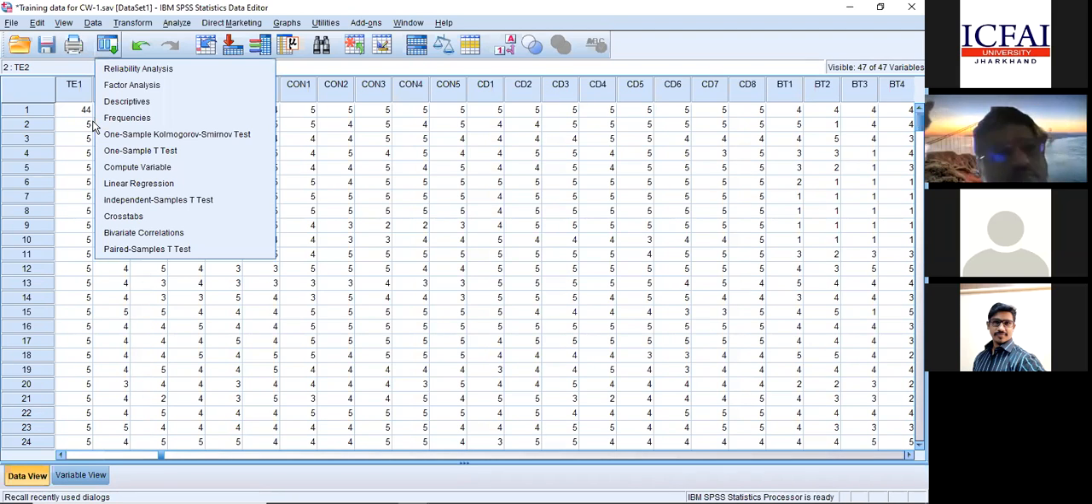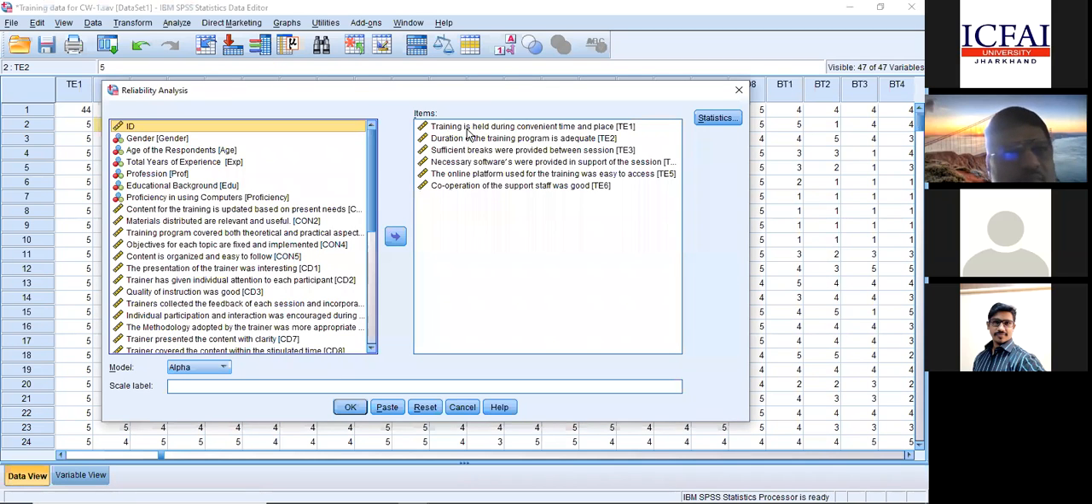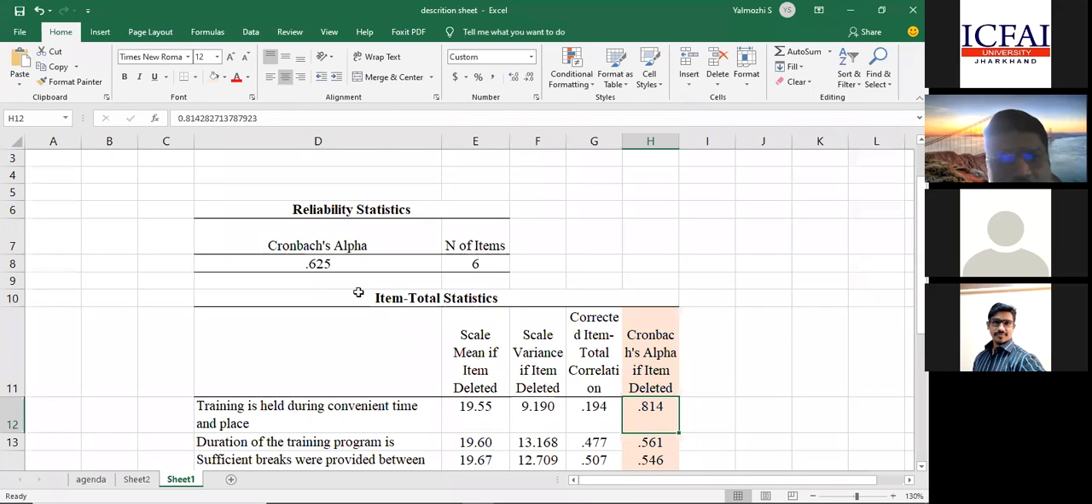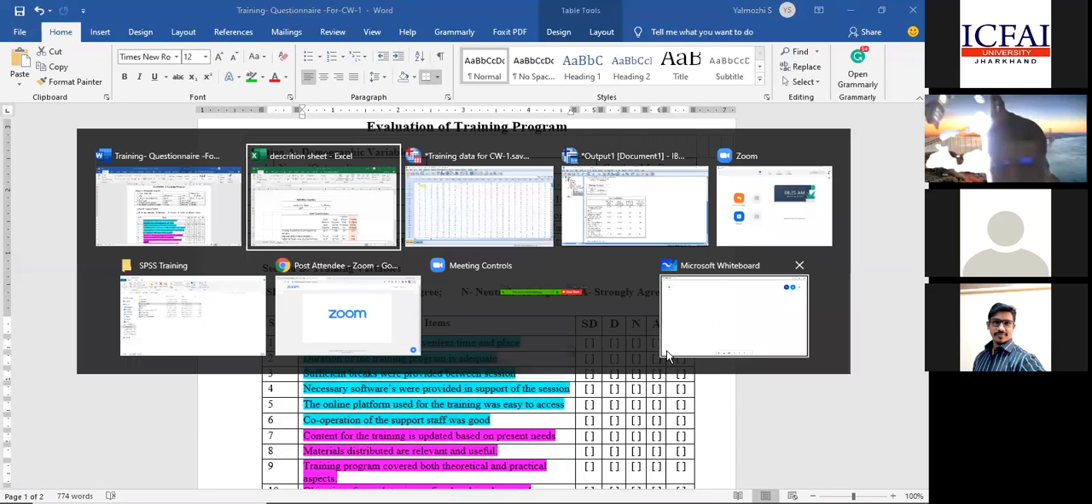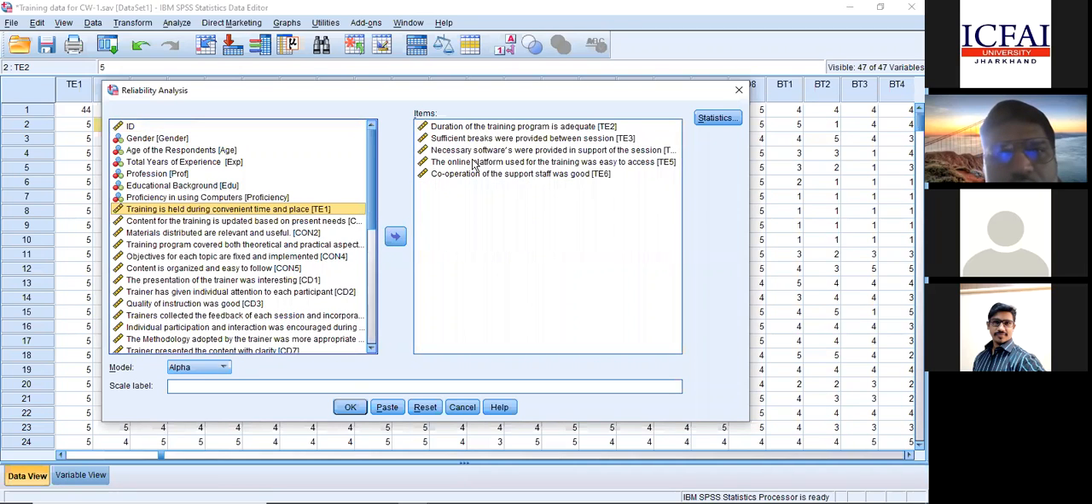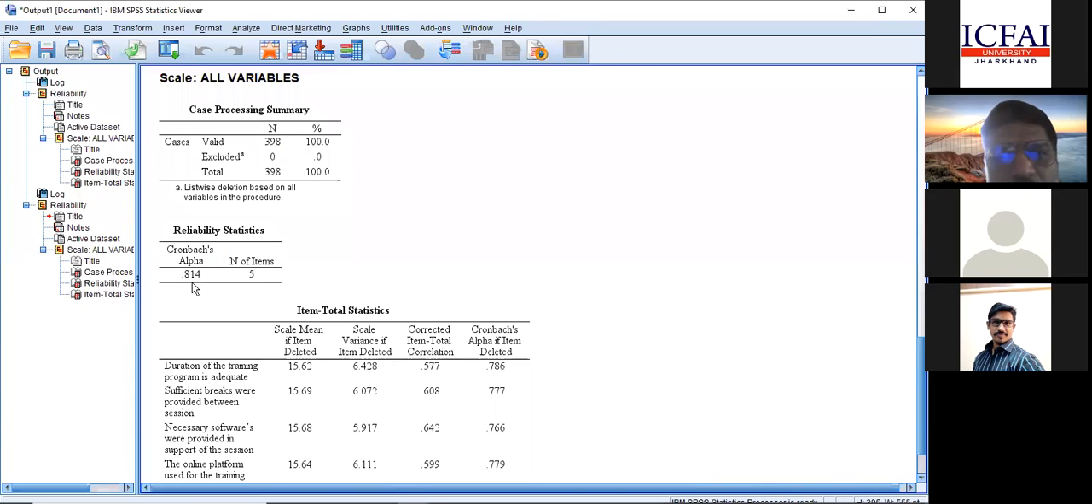I'm doing the test again. Just concentrate here. In the output, if I remove the first item, my Cronbach alpha will go up to 0.814. So it means this item is not having a lot of influence on my construct, because of which my results are not comfortable. So I'm removing it. I'll be considering only these 5 items. If I run a Cronbach alpha now, look at the value, it is 0.814.